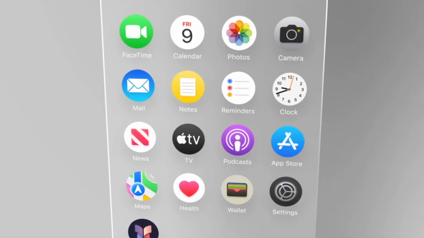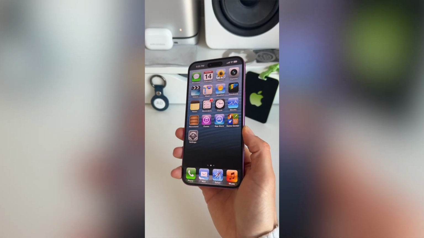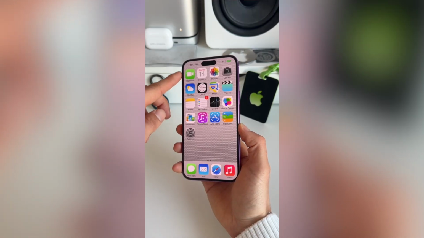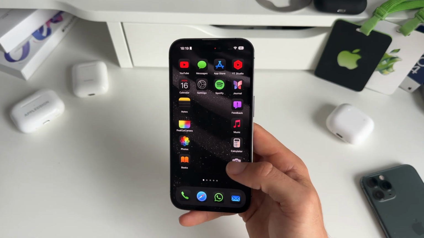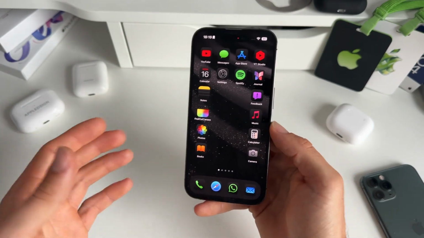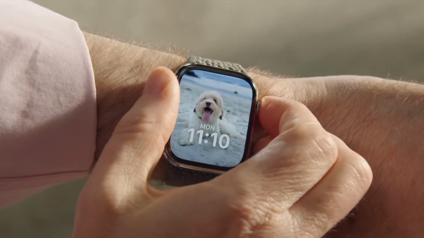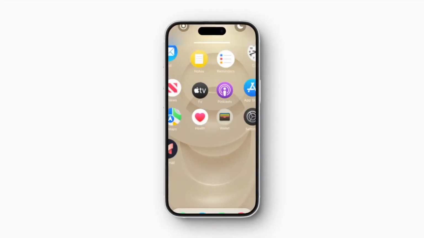We had some major design changes from iOS 6 to iOS 7. iOS 18 introduced dark mode, and now iOS 19 could potentially introduce circle or rounded icons, similar to what we have on Apple Vision Pro and the Apple Watch, but it's not certain at all that we're gonna see these changes.